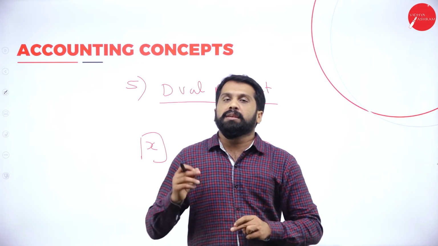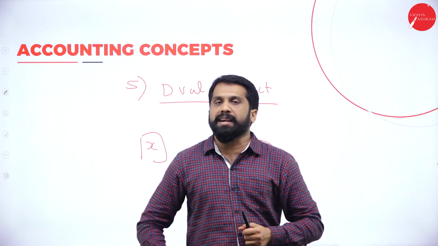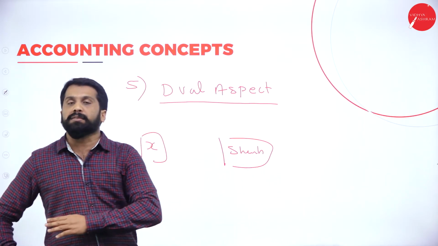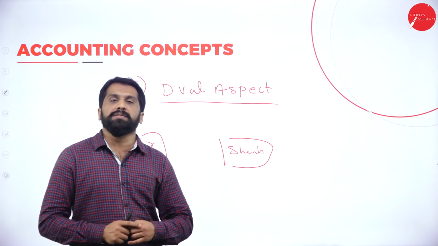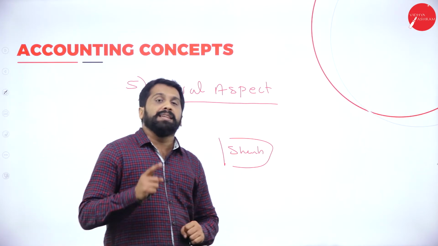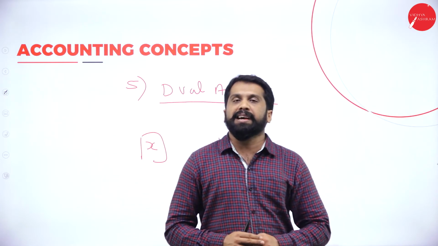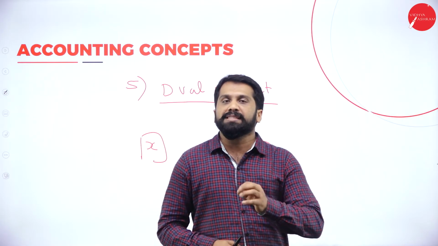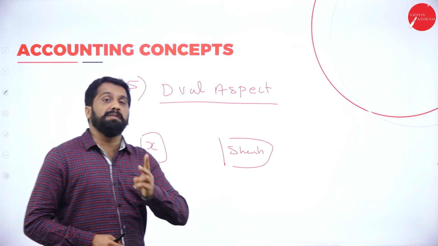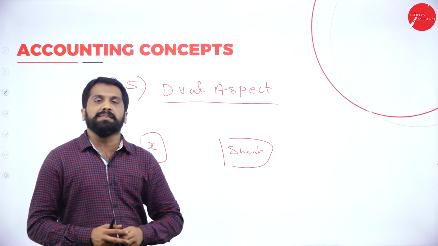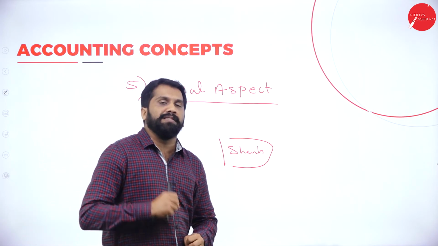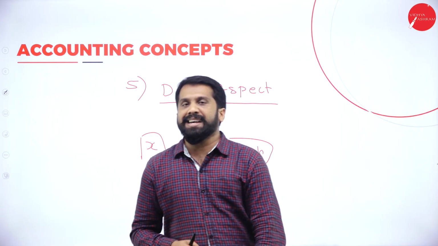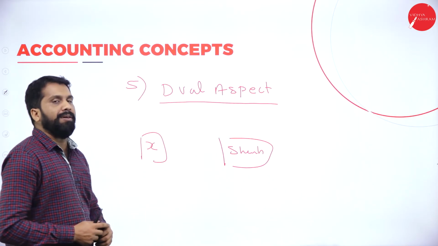Can you take 10,000 from your right pocket and keep it in your left pocket? Is there any change? I had 10,000 on the right side, now I have 10,000 on the left side. Will you say that is a transaction? You never do that. Why? Because there must be two persons to effect the transaction. If you move money from this pocket to this pocket, the money will not change. It will remain the same. So, dual aspect means there will be two aspects. One must be the receiver, another must be the giver. You purchased furniture, and that person got cash. That is called dual aspect. So, your fifth one is also done.